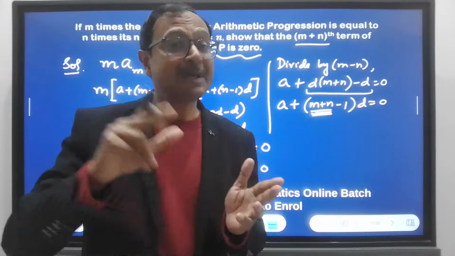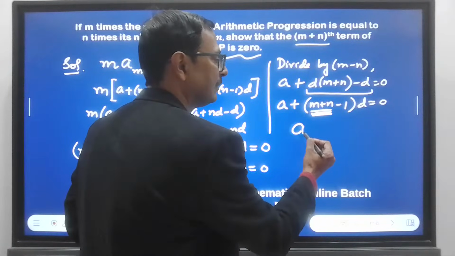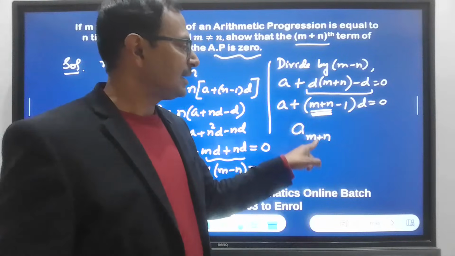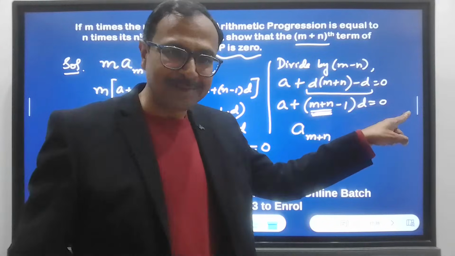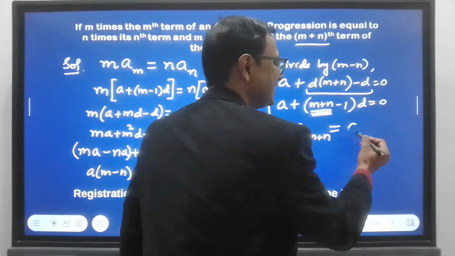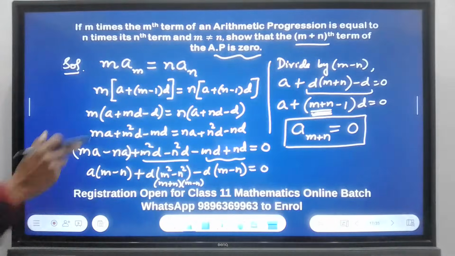AN is A plus N minus 1 into D, right? So this formula is for term number M plus N. Just check: A plus M plus N minus 1 into D. And what is on the right hand side? Is equal to 0. And this is what he was asking us to prove.